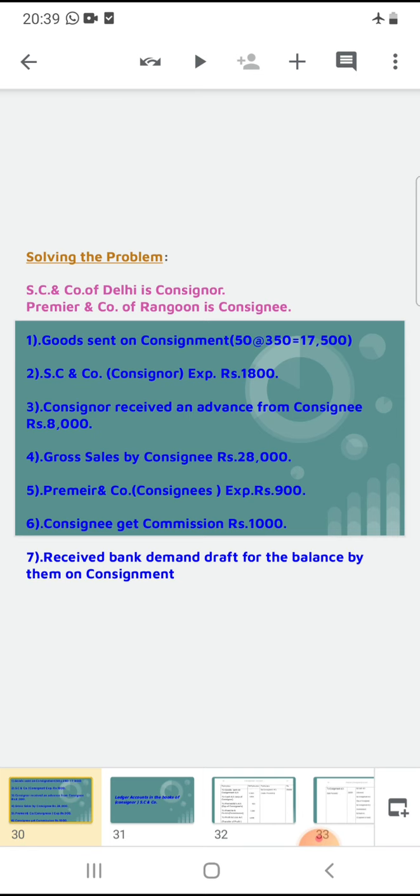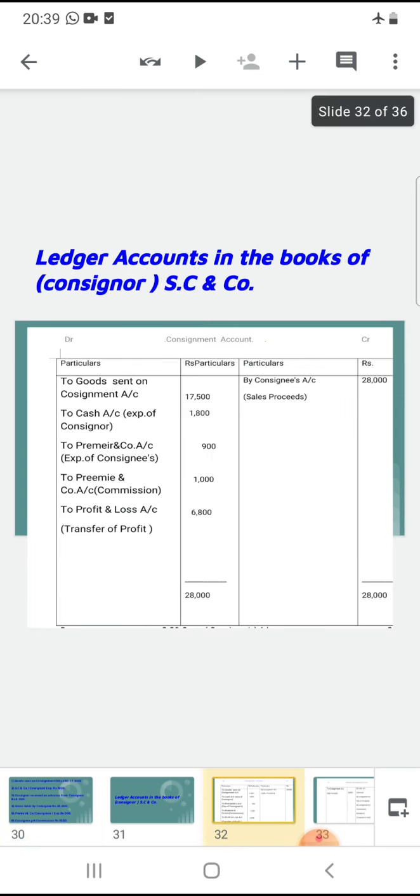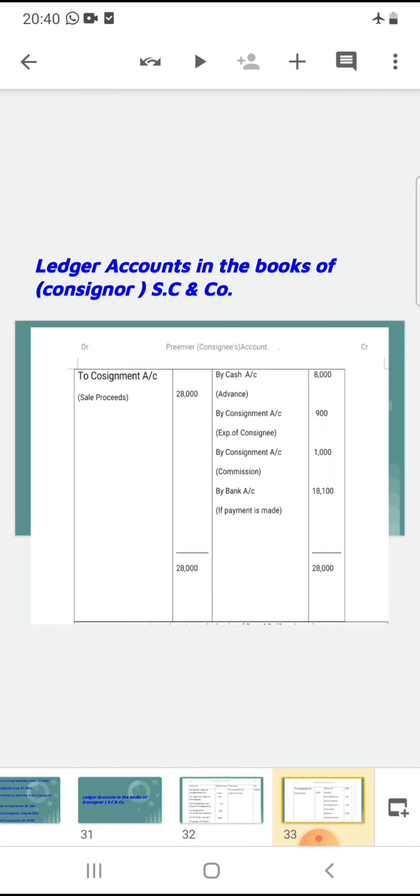The next one is gross sales by the consignee. The journal entry is consignee's account debit to consignment account. Here the consignee account goes to debit balance and the consignment account goes to credit balance. Here we write in the consignee account on the debit side, the symbol is 'To' consignment account, 28,000. So the consignment account goes to credit balance.